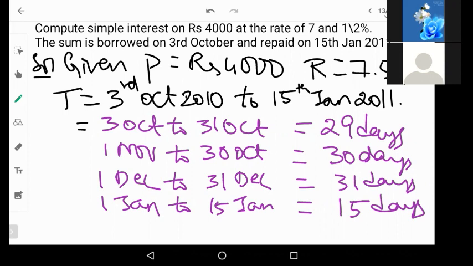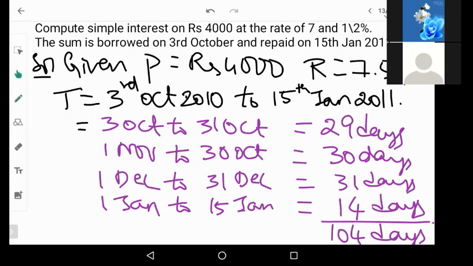Oh, you have to leave out one of it. It will be 14 days. 29 plus 30 plus 31 plus 14. You get 104 days.